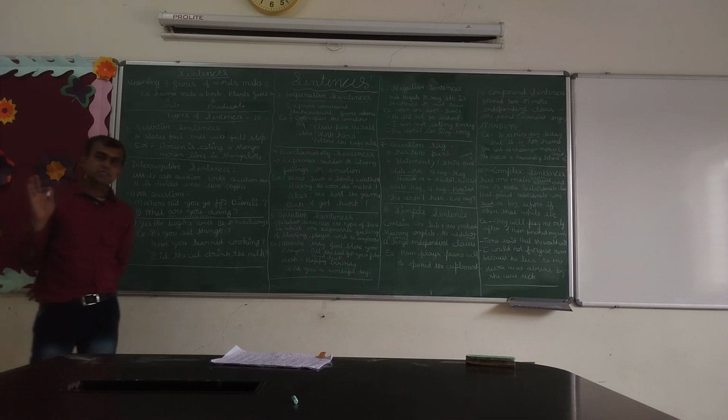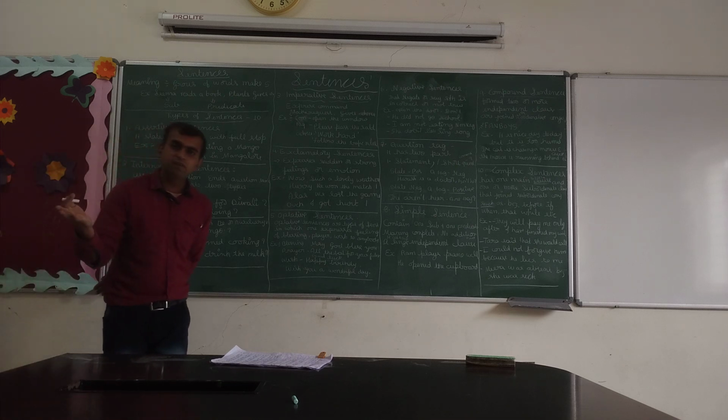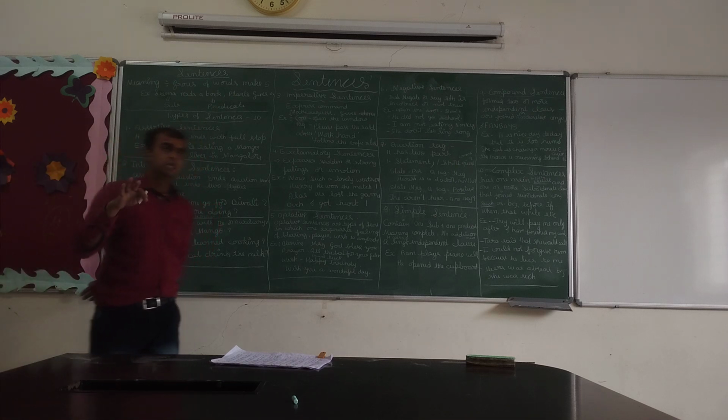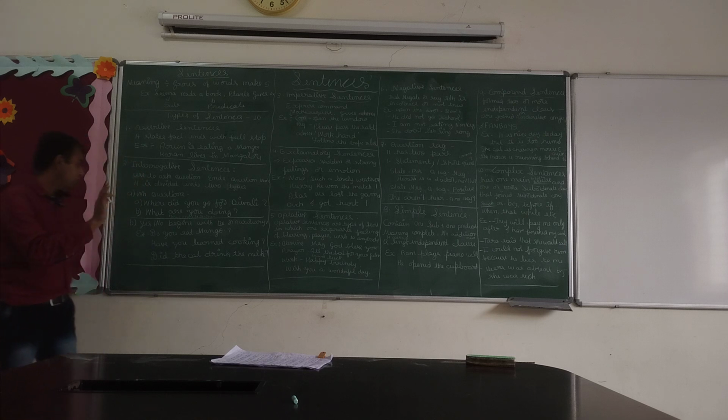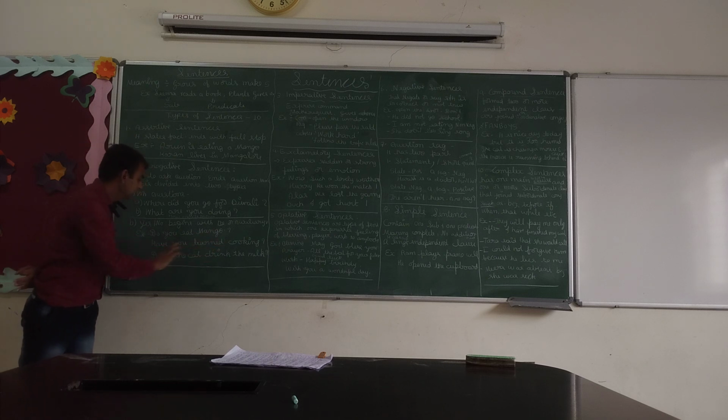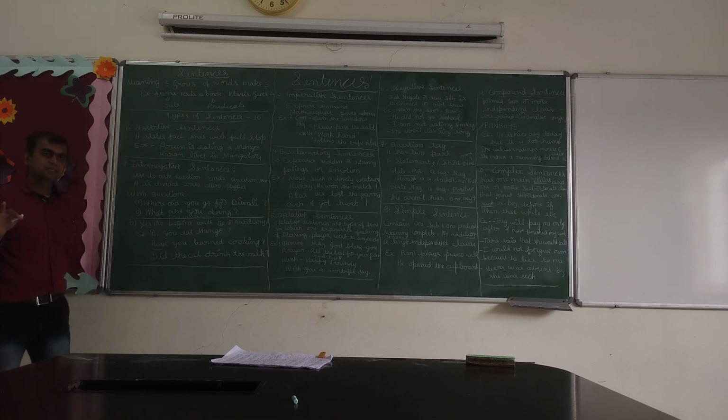Yes/no questions always begin with a be verb or helping verb. If we ask a yes/no question, the answer must be either yes or no. Example: Do you eat mango? Will you learn cooking? Did the child drink the milk? We always place the be verb or helping verb at the beginning of a sentence to make a yes/no question. This is about interrogative sentences.